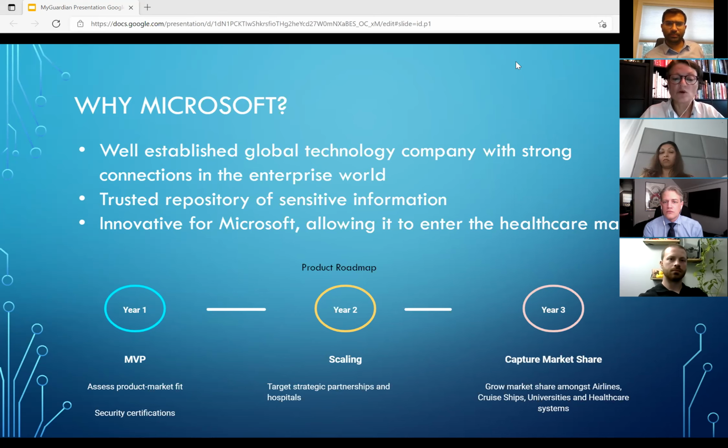Our first year will focus on bringing together our MVP and obtaining our security certifications. Year 2 will be dedicated to targeting strategic partnerships, and year 3 will be dedicated to capturing market shares within various targeted industries as outlined in our business plan.